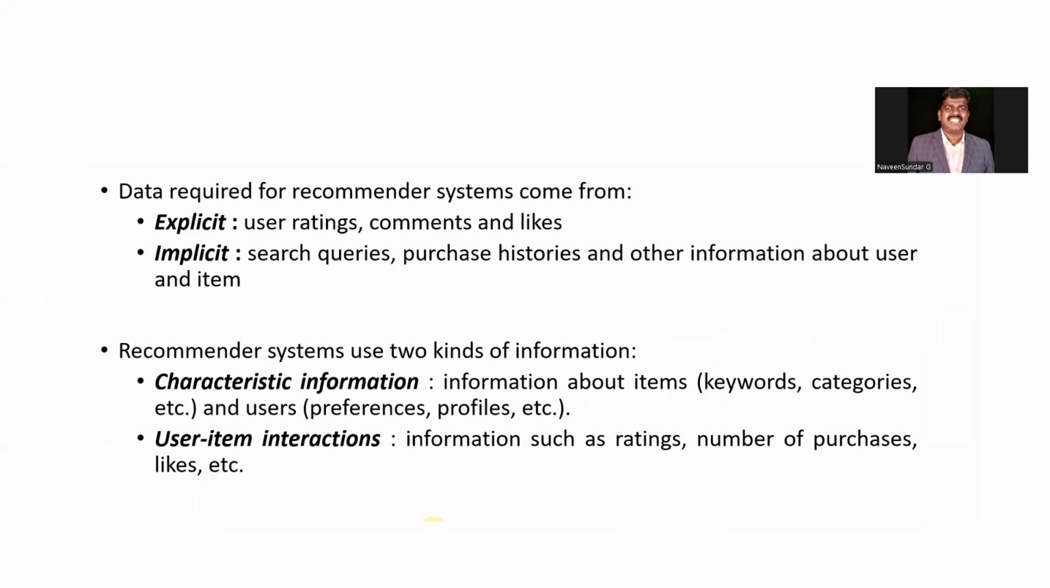And the other one is the user-item interaction. Whatever interactions, as I told you, feedback and ratings we have given, the number of purchases of a particular product, and what color we have selected. So if you are picking data from these user-item interactions, that is another kind of information. We are just classifying the different categories of how the recommendation system gets its information.